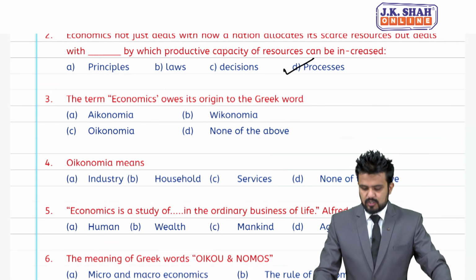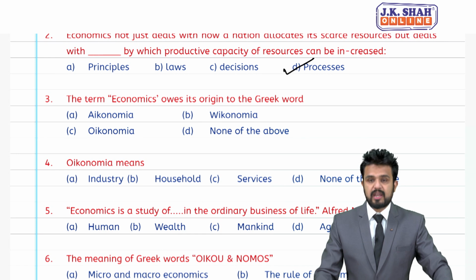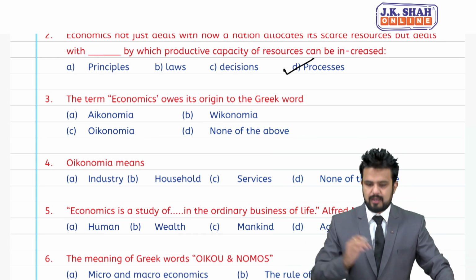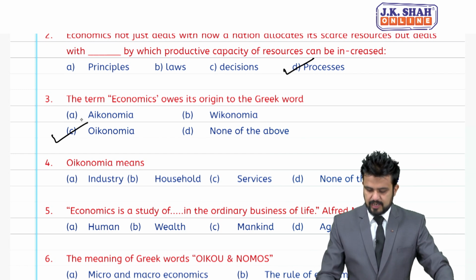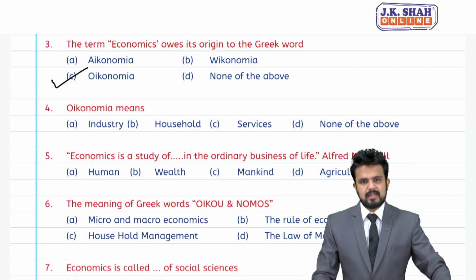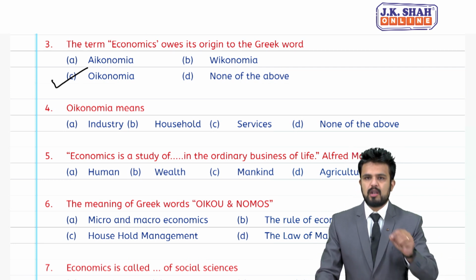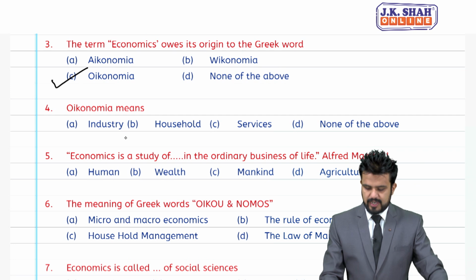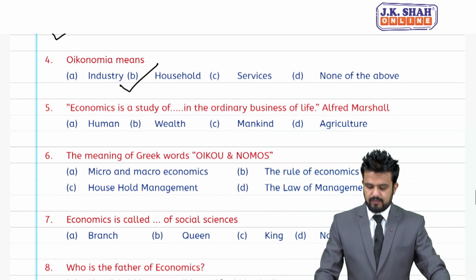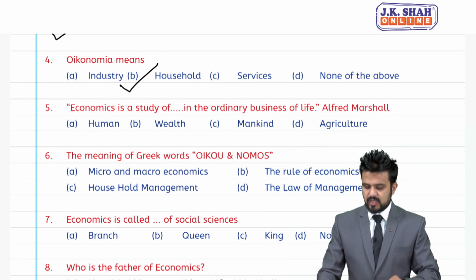MCQ number 3, the term economics owes its origin to a Greek word. Now, you know it is oikonomos, oikonomia. C is the right answer. MCQ number 4, oikonomia means it is nothing but household management. So, right answer is B, it is household. Moving to MCQ number 5, economics is a study of dash in the ordinary business of life.